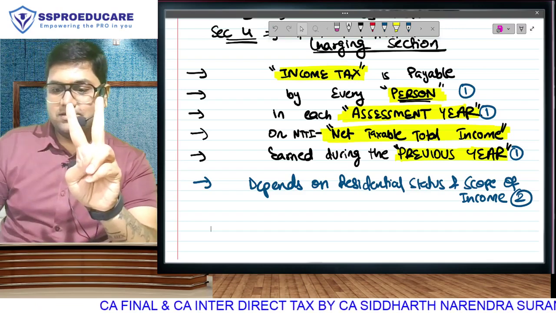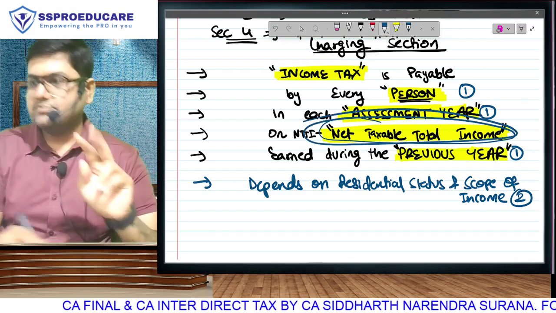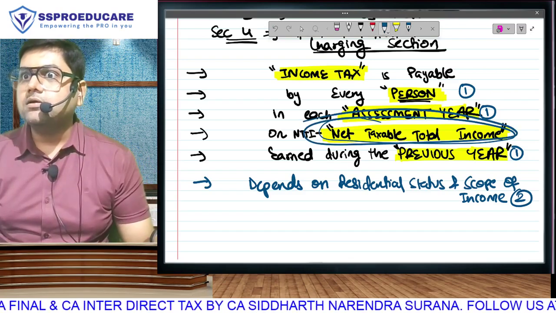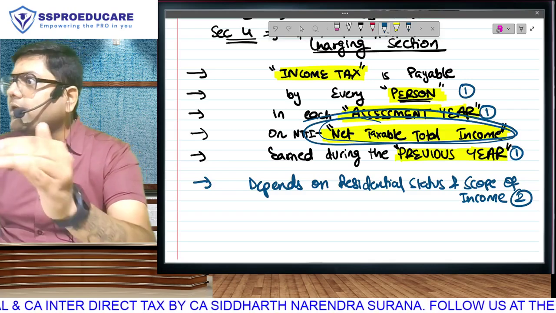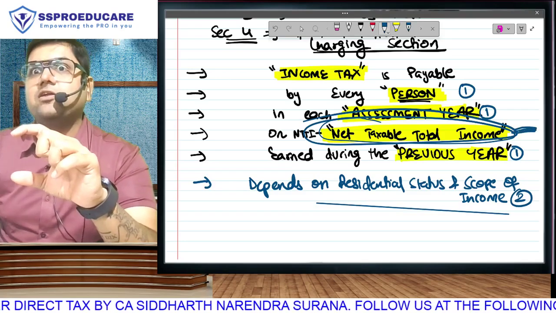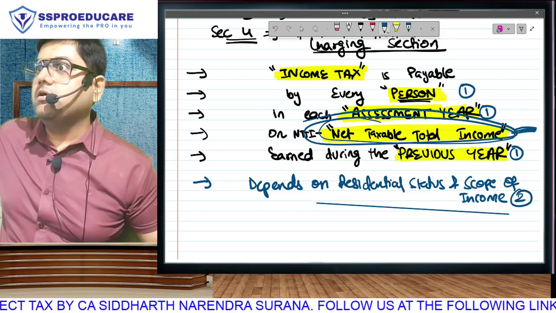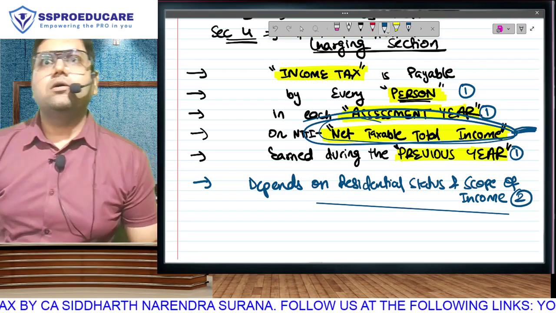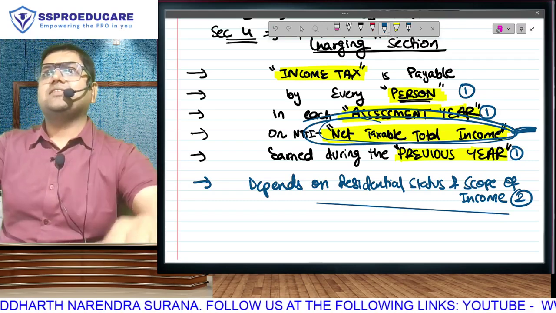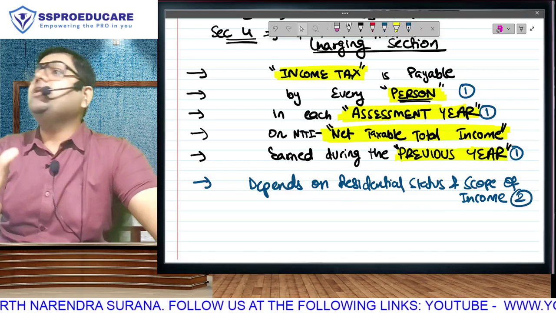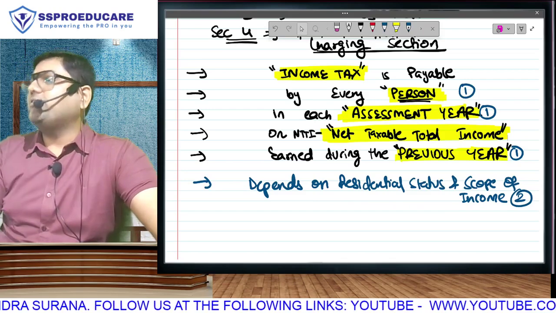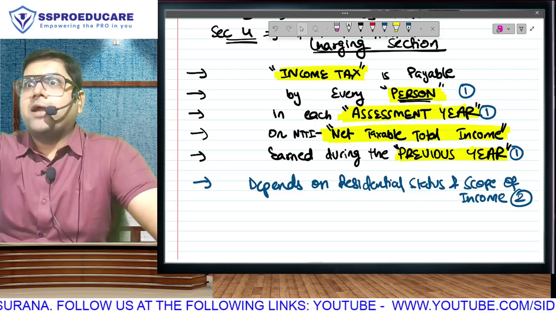Whatever the answer, will it change this calculation? Think about it. Yes. If the answer is taxable, then I have to take it in NTTI. And if the answer is not taxable, then I don't have to take it in NTTI. Means the answer that I get here has an impact on this calculation. Then read what I have written. My calculation depends on residential status and scope of total income. The second chapter will make these things clear. So the first chapter is basic concepts, only an introduction of PY, AY, person. The second chapter will give an answer about these foreign situations, and they have direct impact on calculation of NTTI.